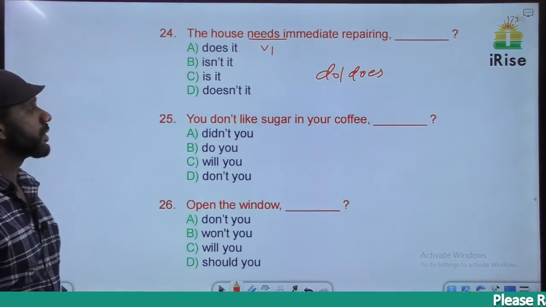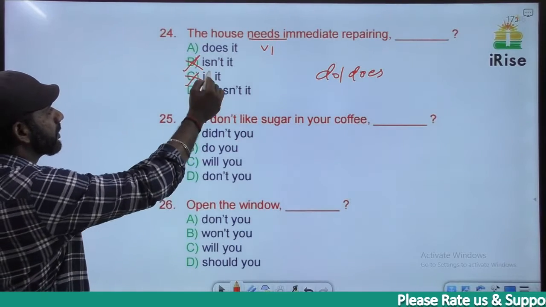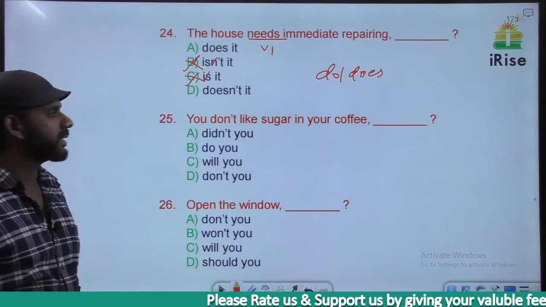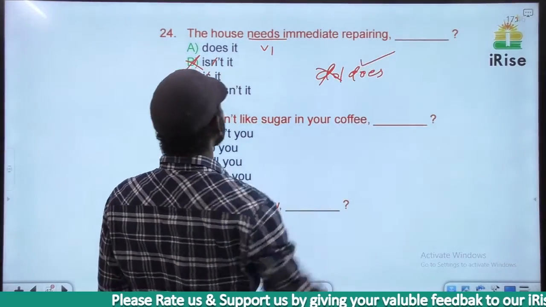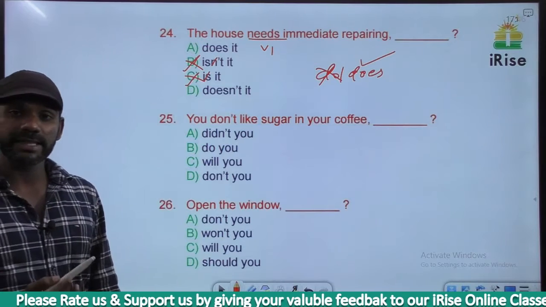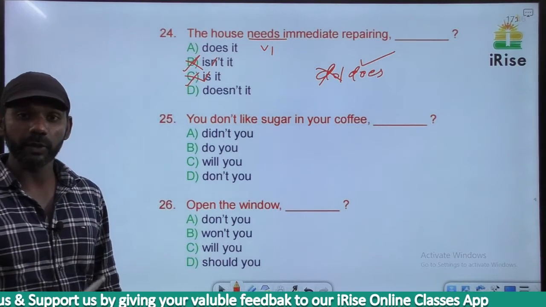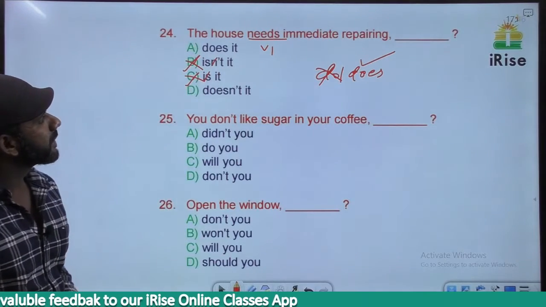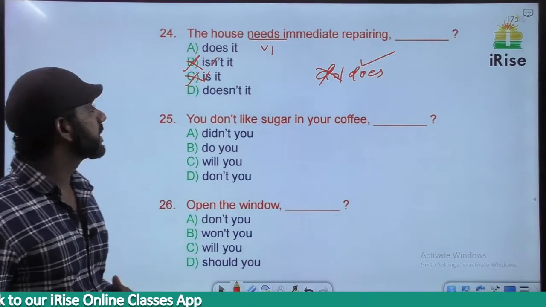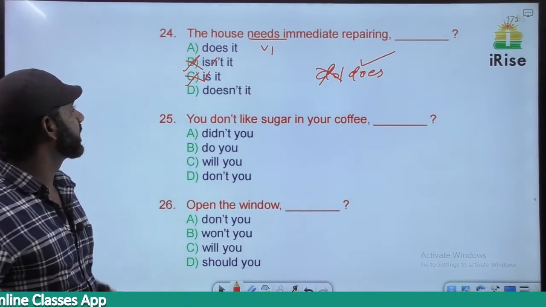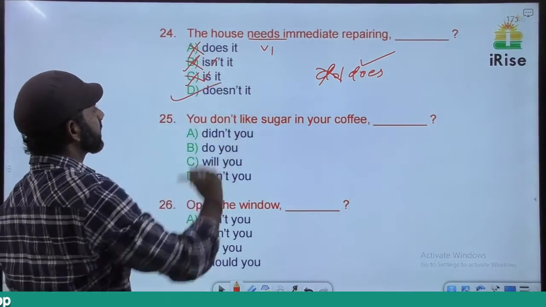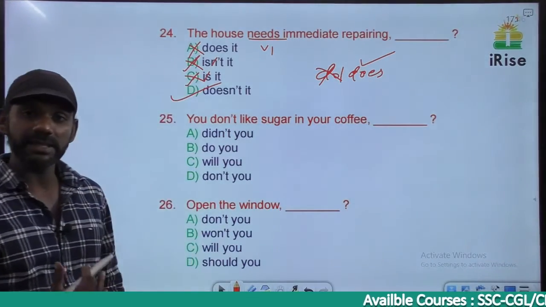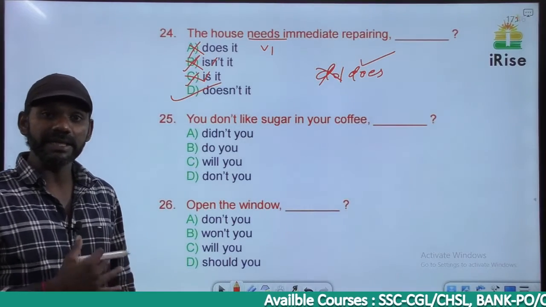Based on that, B and C are gone because B and C say is, eliminated. The subject here is the house, singular, so we cannot go for do, we have to go for does. Now, house in the sense singular, so it must be it, singular pronoun. It refers to the house, right? There's no negative term in the sentence, so in the tag there must be a negative term. Does not becomes doesn't, based on that A is gone, the answer must be D. The house needs immediate repairing, doesn't it? That means doesn't the house need immediate repairing.